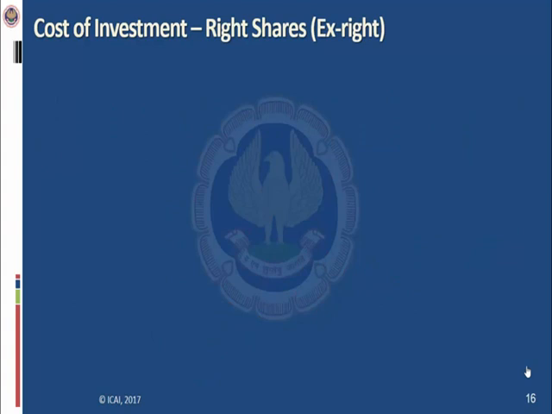Now we are going to learn about the cost of investment in case of issuance of rights shares. So let's understand the meaning of rights shares. A rights issue is an issue of rights to a company's existing shareholders which entitles them to buy additional shares in proportion to their shareholding. So basically, in case of a further subscription, the company gives the existing shareholders a right to buy additional shares, normally in proportion to their existing shareholding within a specific time frame.